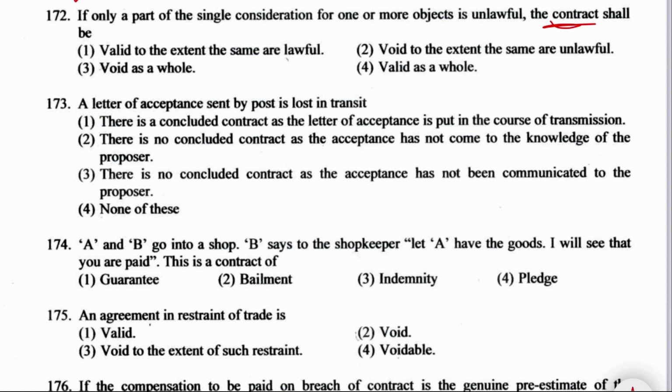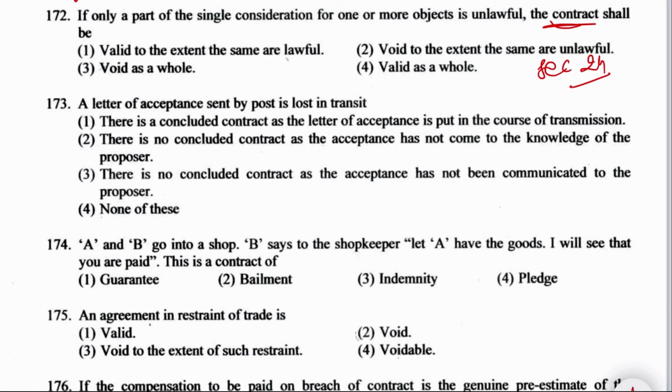Question number 172. If only a part of single consideration for one or more objects is unlawful, the contract shall be valid to the extent the same is lawful, void to the extent the same is unlawful, void as a whole, or valid as a whole. And this thing is from section 24 of Contract Act. And it says that if the consideration and objects are unlawful in part, if any part of a single consideration for one or more objects, or any one or several consideration for the single object is unlawful, the agreement is what?